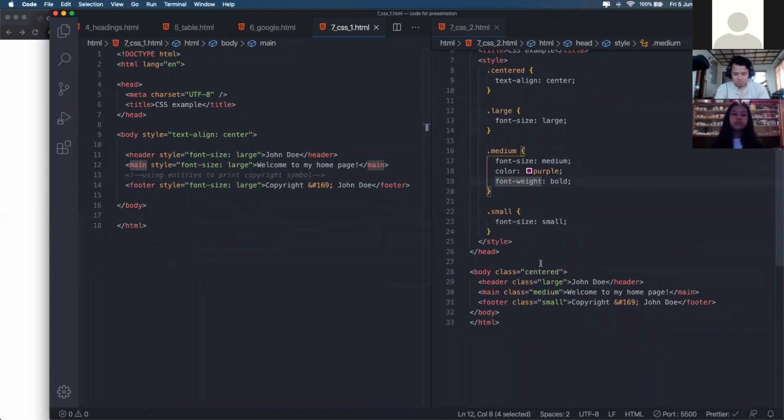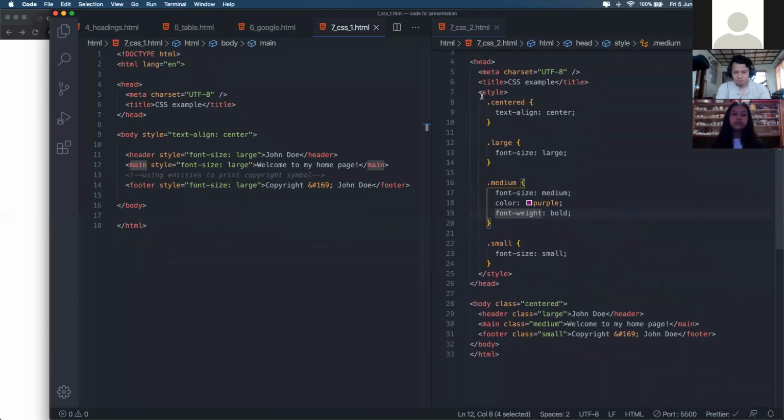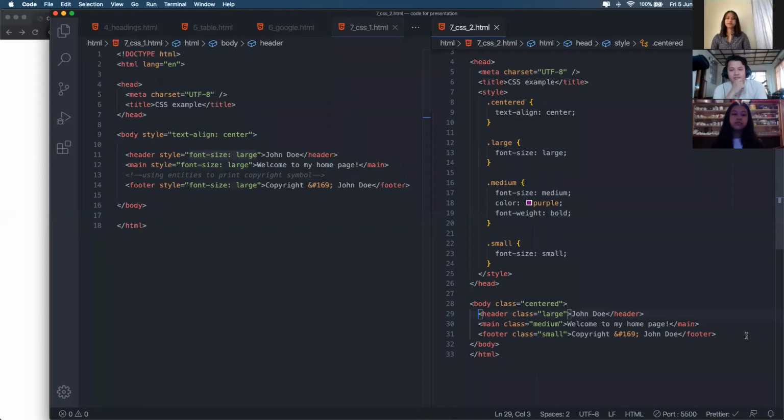So that is why we can separate these things using CSS classes. Instead of just writing style and putting the styles in here, we can write class, and this centered is corresponding to this. So we can just separate the stylings from our HTML markup, so that our program is looking cleaner. This is cleaner than this, right? This has a lot of text going on here, but this is looking a lot cleaner. We are separating the styles into this portion, and we are just specifying the class name.